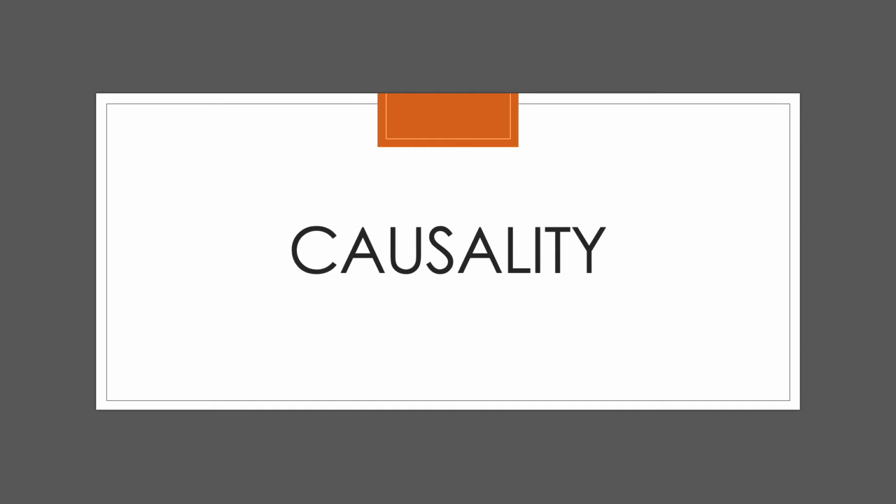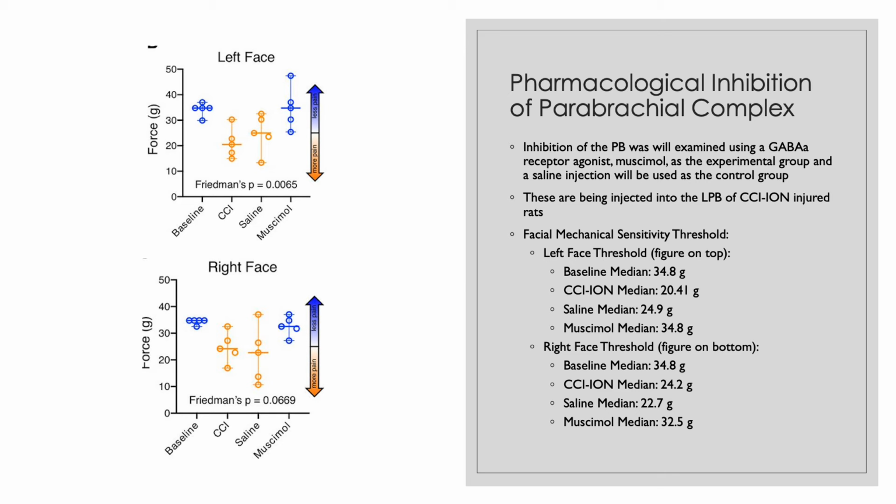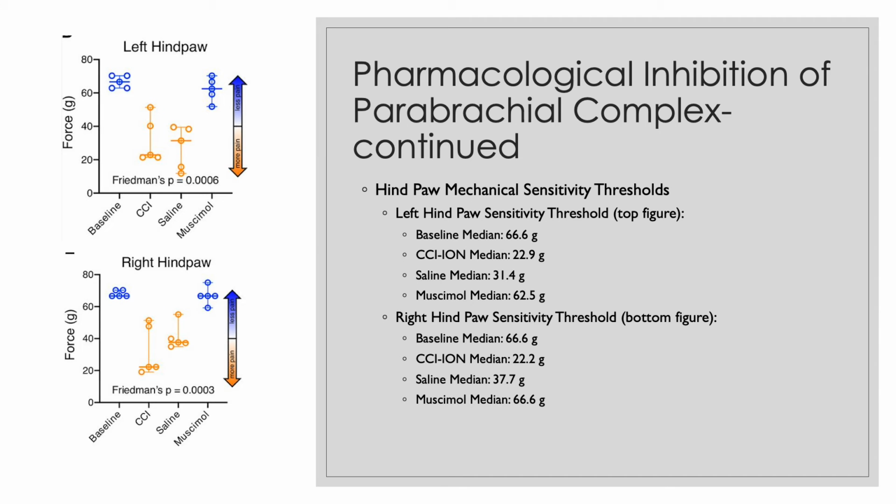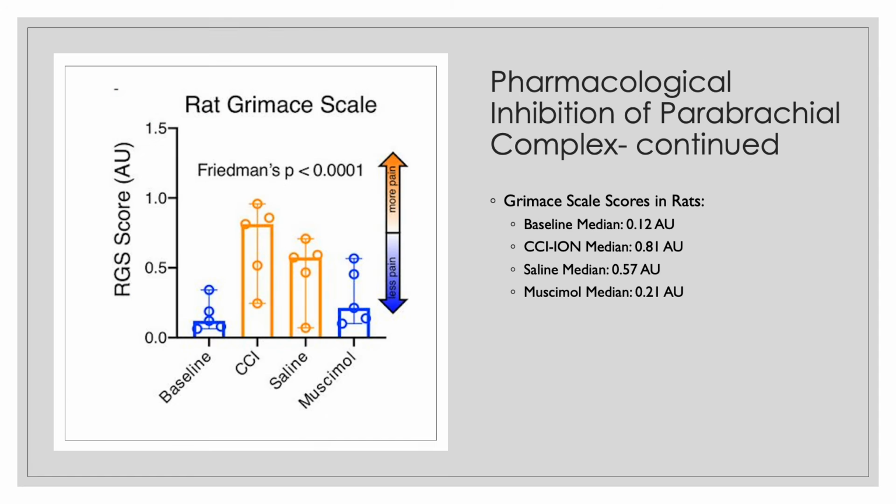Next is the causality. Next is the inhibition of the parabrachial complex using the 3 methods of assessment that we learned about earlier. First, we have the facial mechanical sensitivity threshold. This is the hind paw mechanical sensitivity thresholds. For the last 3 slides, the baseline medians were taken, CCI-ION surgery was performed, and then either saline or muscimol was given to see how they would affect the scale scores.